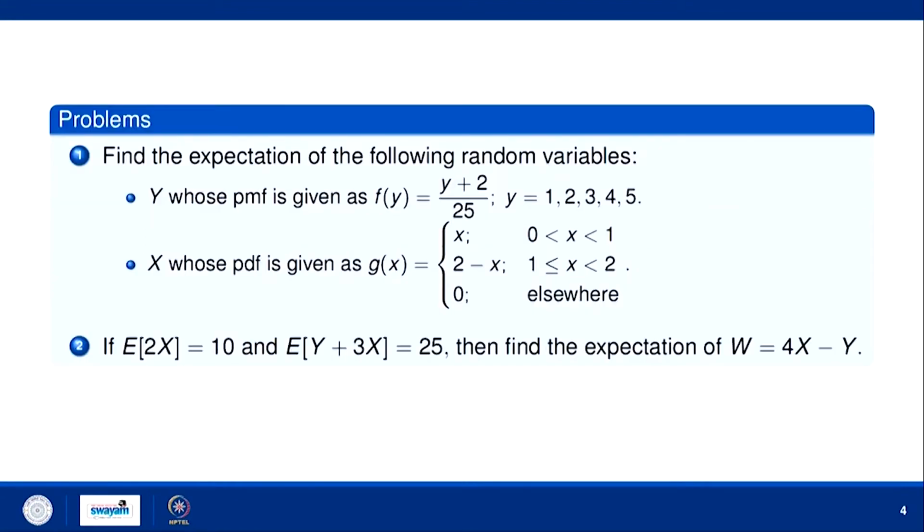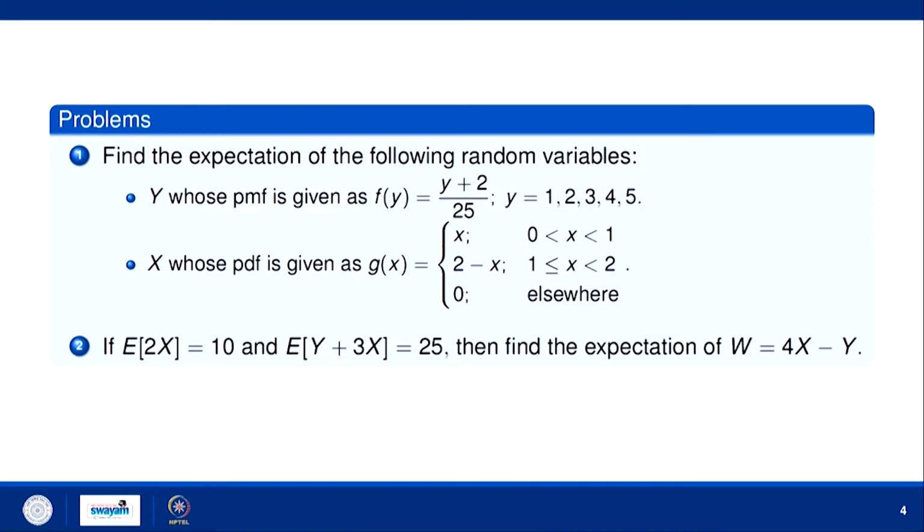Now, let us discuss a few problems based on expectation. Suppose you have a discrete distribution given by y plus 2 upon 25, which is the PMF, the probability mass function of the random variable y, where y varies from 1 to 5, and you want to find out the expectation of this random variable y.